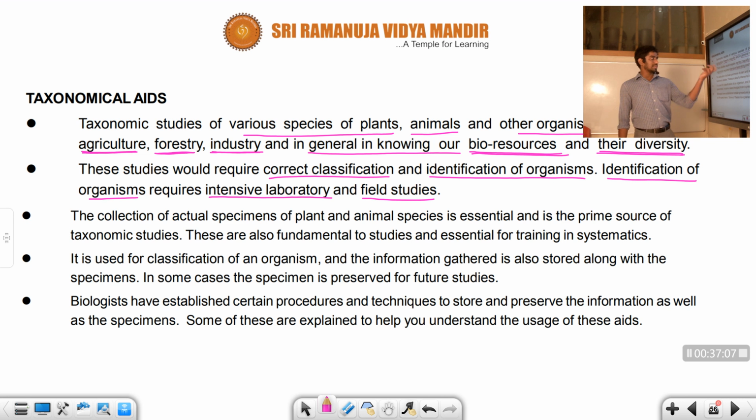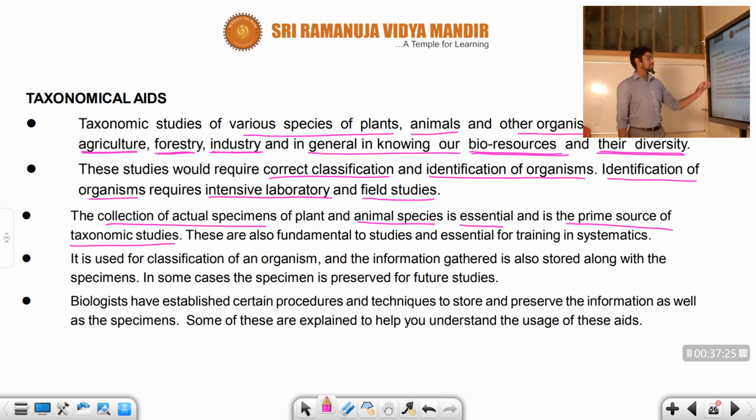In the field studies, we can observe that area with the help of taxonomical aids. Next, the collection of actual specimens of plant and animal species is essential, and it is a prime source of taxonomic studies.